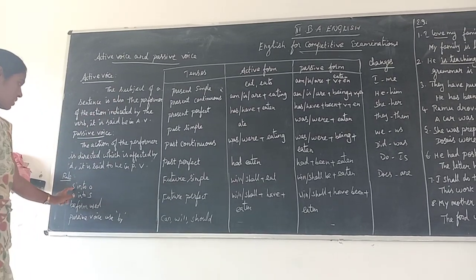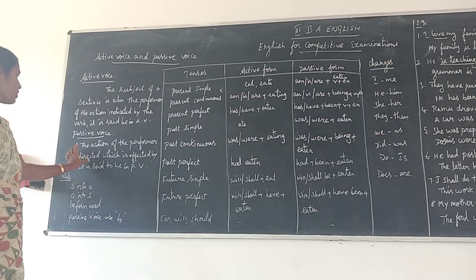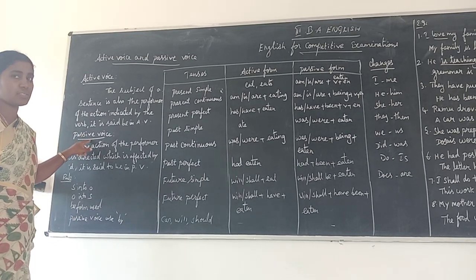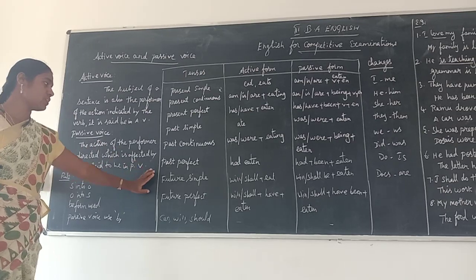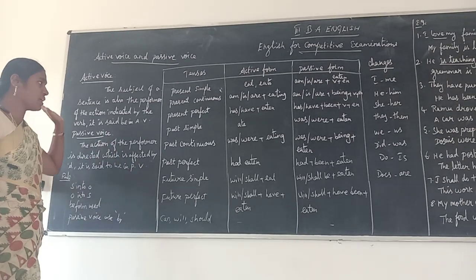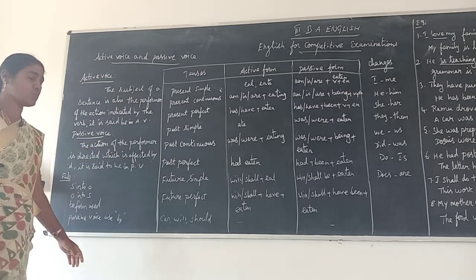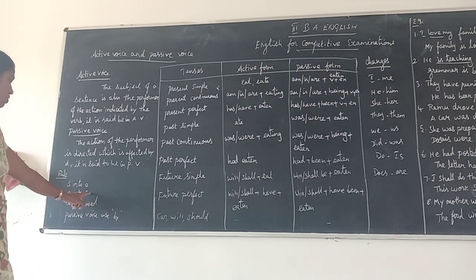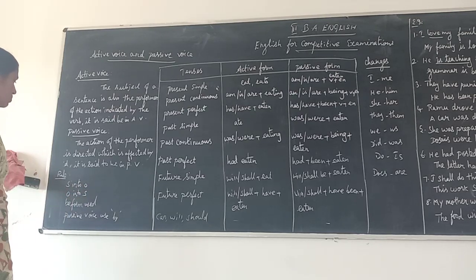Active voice பொறுத்தவரை subject verb object இருக்கும், and then when you change and write the sentence into passive voice, the object will come first as the subject, and the subject will change its place into object. That's why you say object into subject, subject into object.